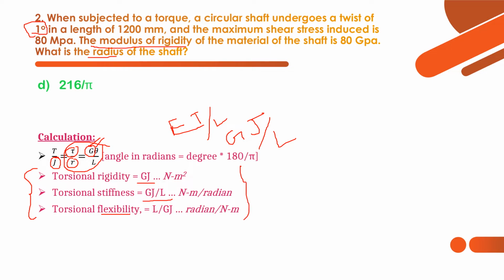If they ask what is torsional rigidity, then GJ is the answer. G into J, the unit is Newton meter square, and for stiffness, Newton meter per radian, and for flexibility, radian per Newton meter. So these are some important extra things to be aware of. Now let's move on to the third question.